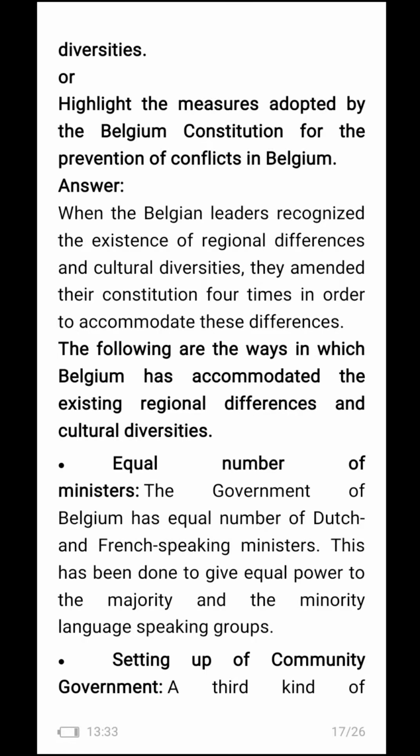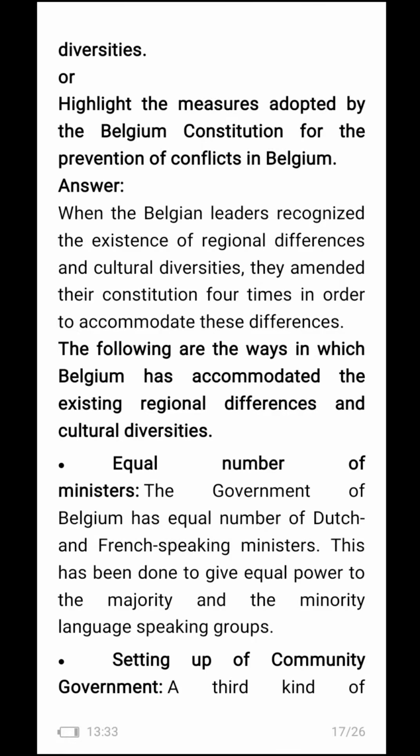When the Belgian leaders recognized the existence of regional differences and cultural diversities, they amended their constitution 4 times in order to accommodate these differences. Following are the ways in which Belgium has accommodated the existing regional differences and cultural diversities. Equal number of ministers. The government of Belgium has equal number of Dutch and French speaking ministers. This has been done to give equal powers to the majority and the minority language speaking groups.